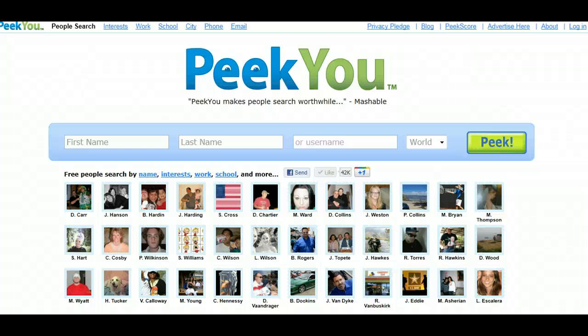PeekYou is a fantastic tool that you can use to find local business people. It's a lead intelligence tool. It's also a lead generation tool, and it also gives you a lot of data enrichment. If you have an email list and you need to get a lot of information about Twitter handles and so on that you don't have, you can contact PeekYou.